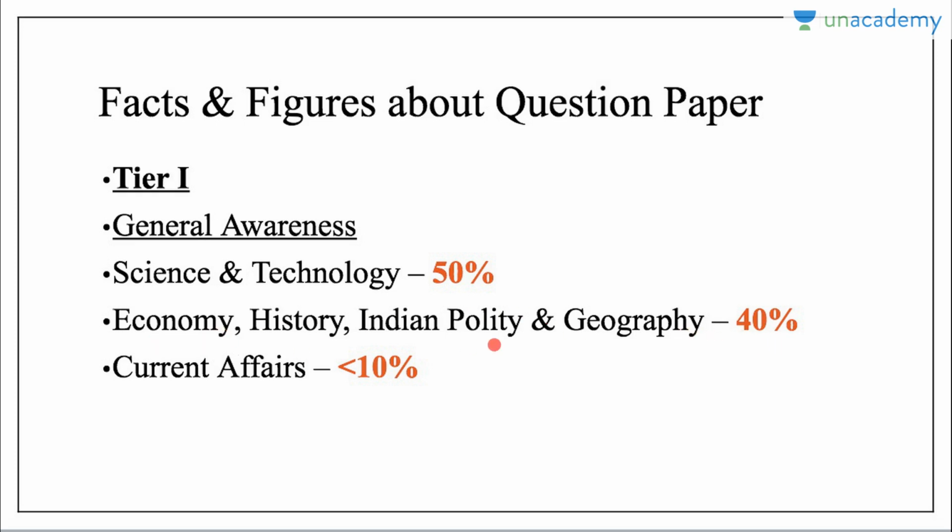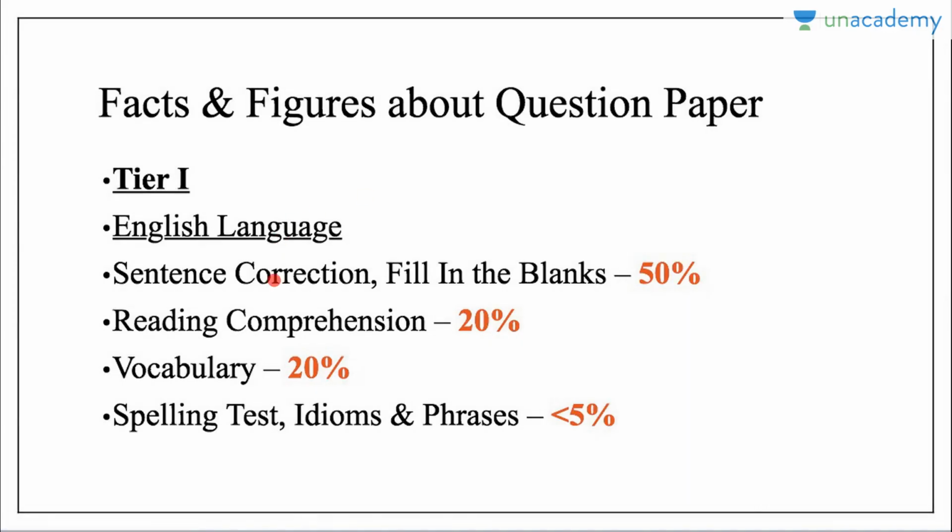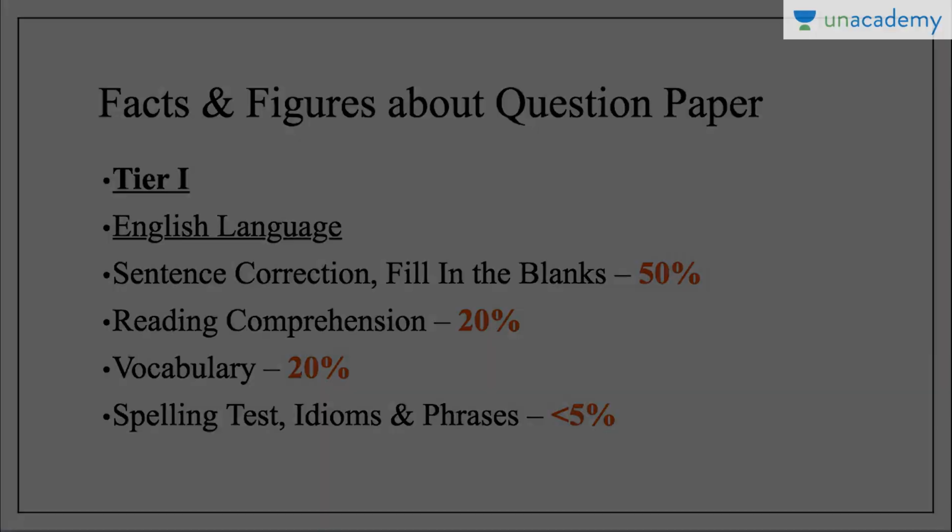Economics is the most important, then geography is the least important. Then current affairs, no need to study current affairs, it's not more than 10% or even sometimes almost 0%. That means out of 50 questions, only 3 to 4 questions were from current affairs. Then in English language, it's a properly grammar-based paper. It's a speed test, so you need to have very good command of grammar for this particular exam. Then vocabulary, then reading comprehension, and there is no need to study the spelling test or idioms and phrases. It's almost less than 5% of the paper.